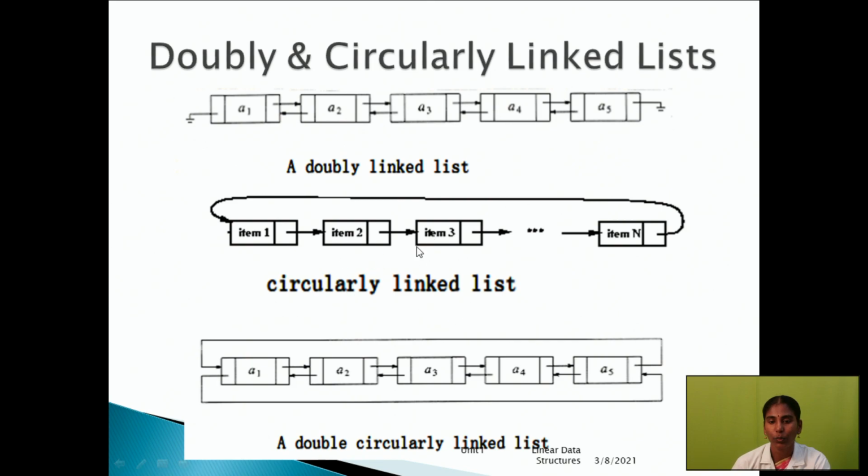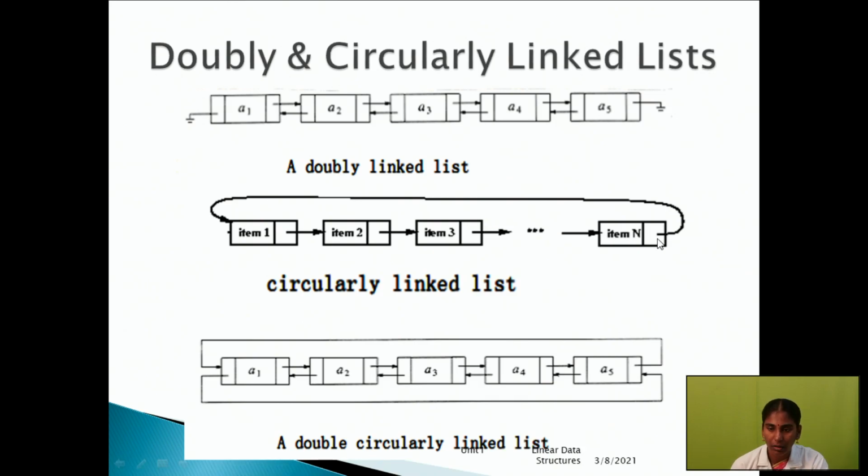The next one is the circularly linked list. It is similar to a singly linked list. Look at the diagram. This is data, this is the address pointer location, so it is automatically connected.